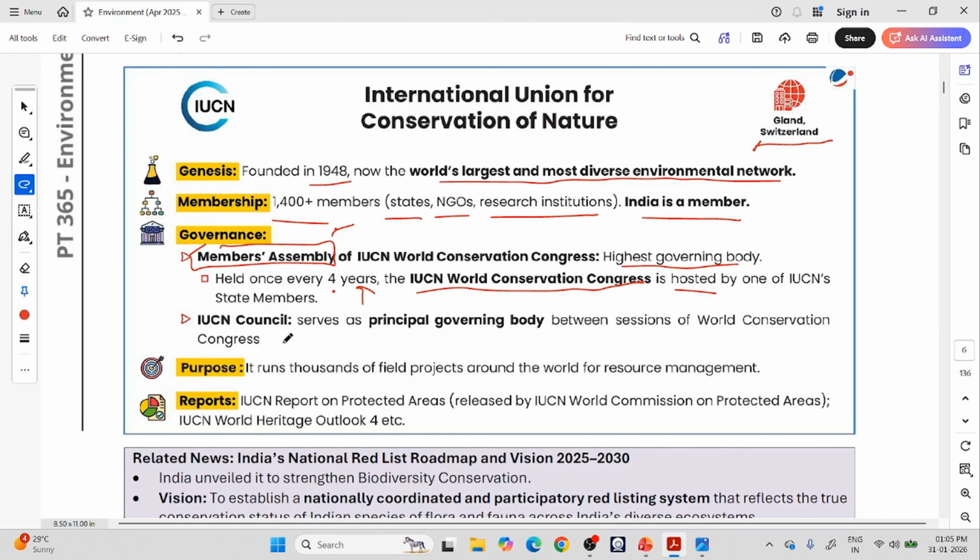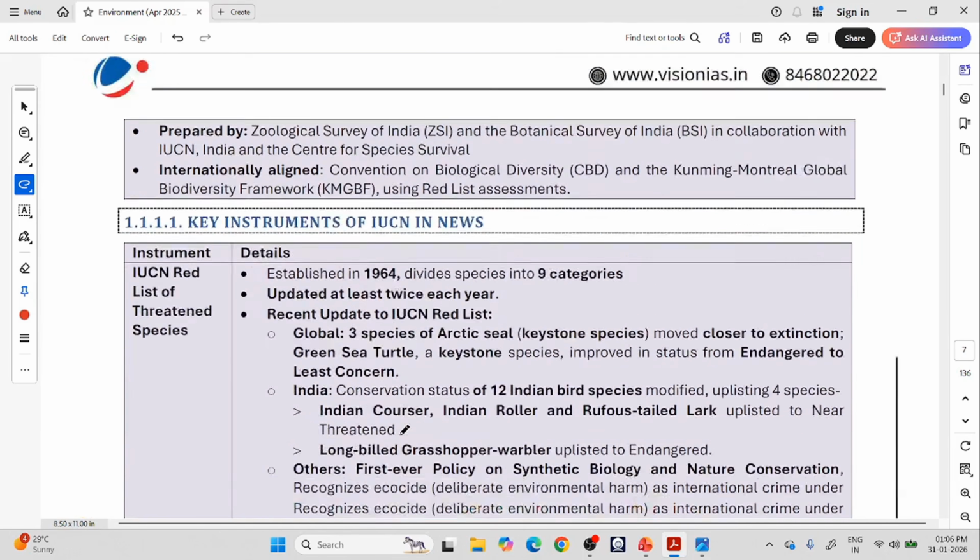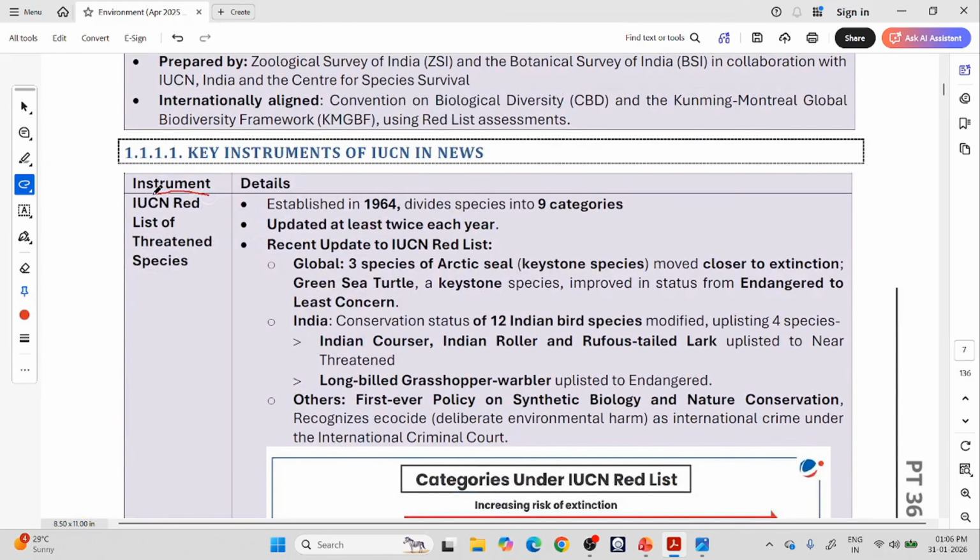Once they have taken the decisions, the day-to-day decisions will be taken by the IUCN Council. They are like the Council of Ministers, the Prime Minister and other ministers. The IUCN Council is the principal governing body between sessions. They run thousands of field projects around the world for resource management and nature conservation. And IUCN is famous for some reports and lists. There is something you should know: the IUCN Red List. It is most famous for this Red List.